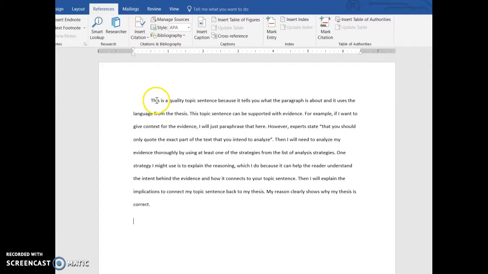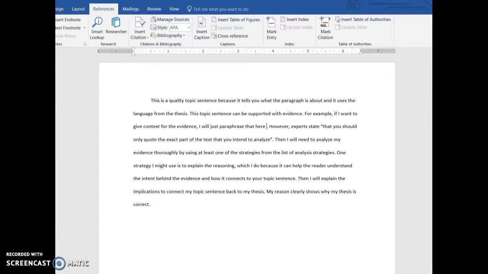So for example, this is my topic sentence. This is a quality topic sentence because it tells you what the paragraph is about and uses the language from the thesis. And then transition, this topic sentence can be supported with evidence. For example, if I want to give context for the evidence, I'll just paraphrase that here. So here I'm paraphrasing evidence from an expert because I want to be able to give context, but I don't feel the need to give a direct quote. However, I still need to give a citation.